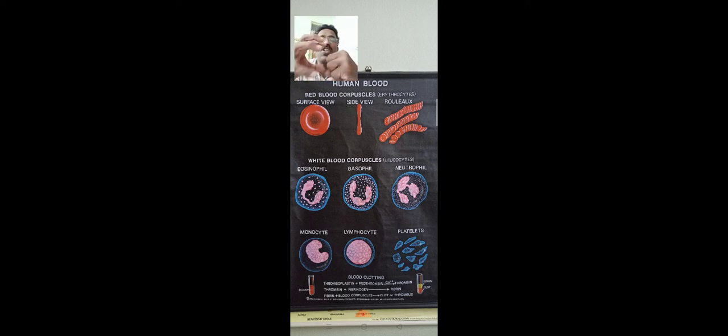Their body, that blood, contains antibody. Okay, that kills the germs. So that function is carried out by the white blood cells. So what is the function of white blood cells? To fight against germs. And the third cell that is present in